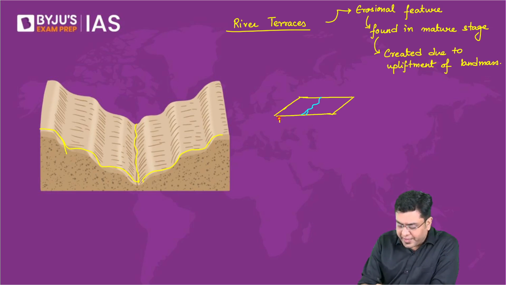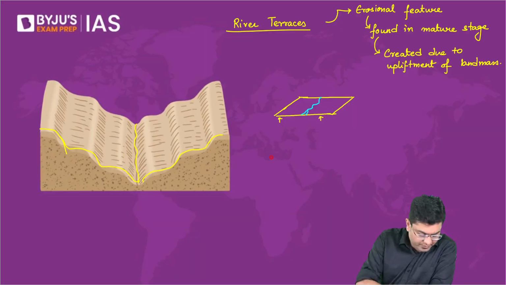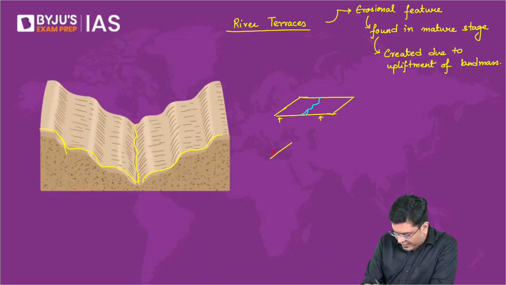So here what you will observe is that, let's suppose there is an upliftment happening. So after some time, you will observe the creation, existence of a landmass which has been uplifted. Whereas the river will continue to move where it is.